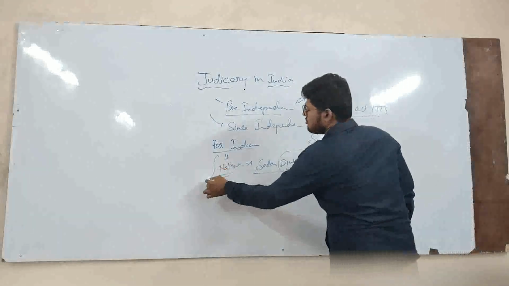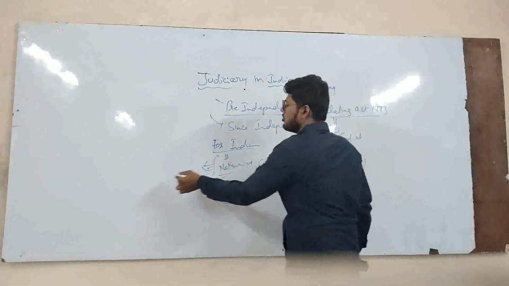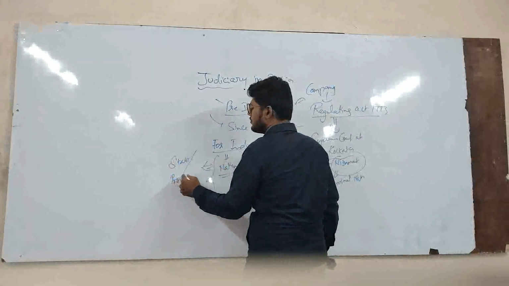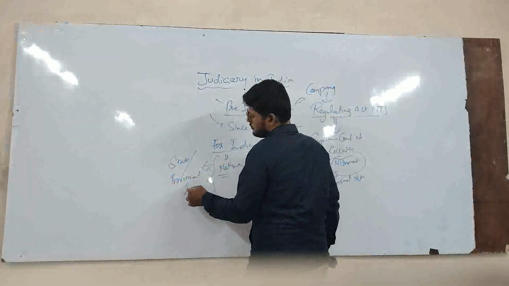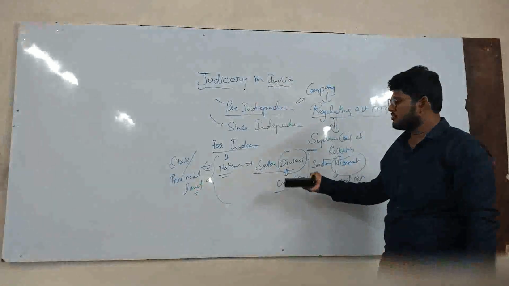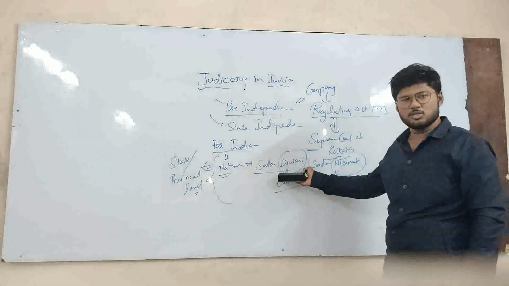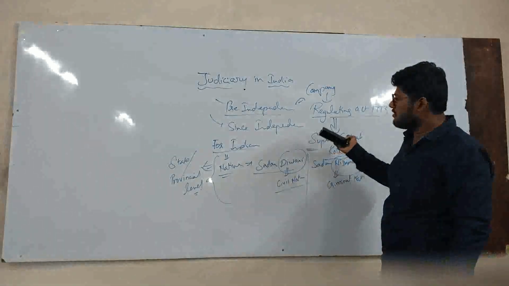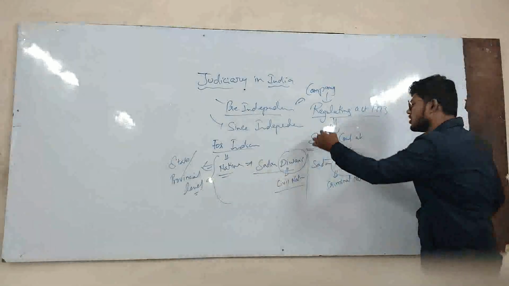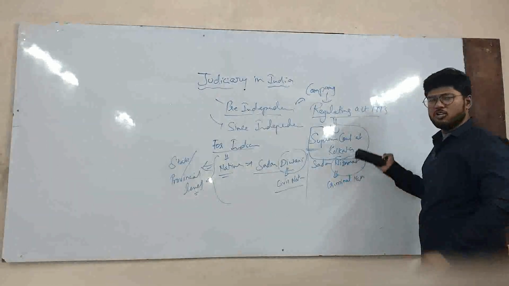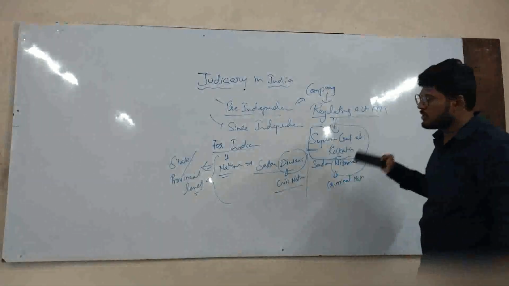These were two courts at the state level, or I would say provincial level. These are the courts which were already established in Indian society, and they take care of only Indians. Whereas the Supreme Court at Kolkata, which was formed in the 1773 Regulating Act, was only for the Britishers.